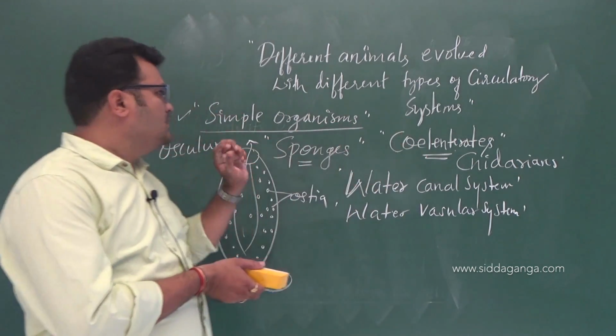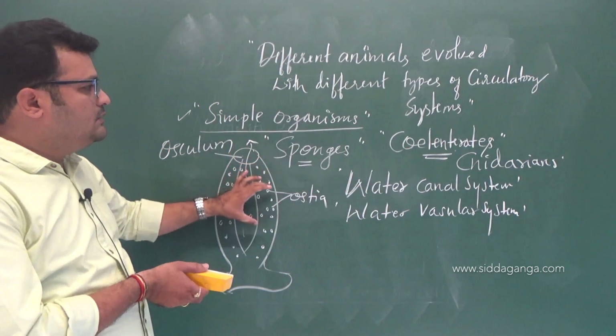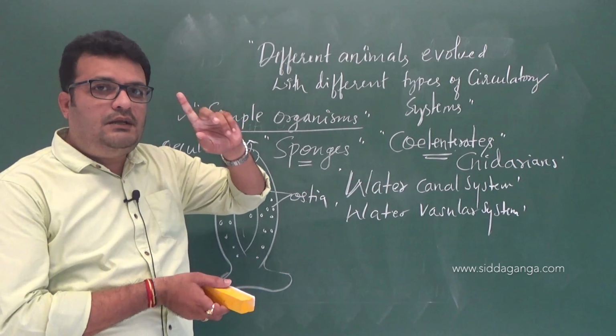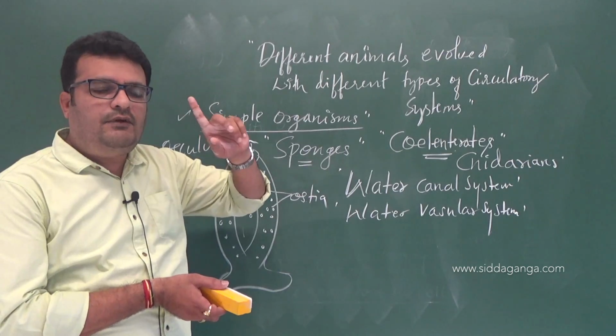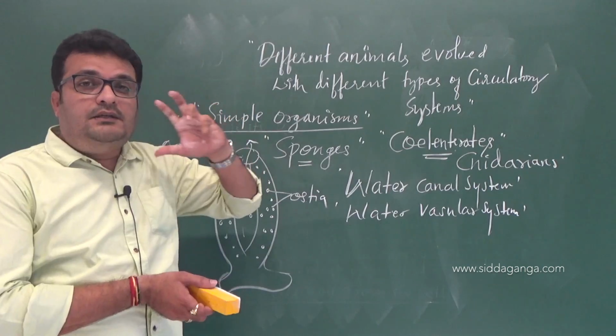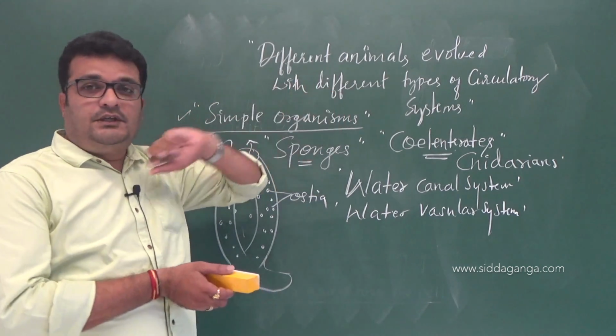So this is how the simple organisms also perform. As I have already told you, every living organism has a specific mechanism to perform the process of circulation.